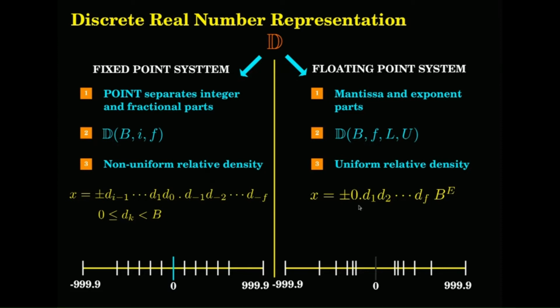So, the normalized form is 0 point d1, where d1 should always be non-zero, and then you can have any fraction. That is what it means: this is the most significant bit or byte or word, whatever it is, the most significant digit. Then base to the power of e, where e is the exponent, and the exponent will be between these two bounds, L and U.